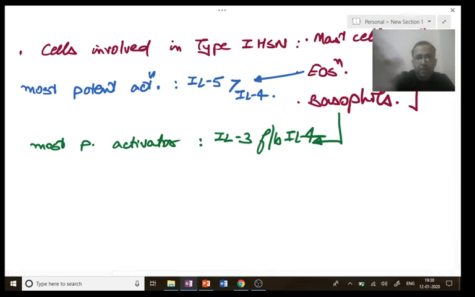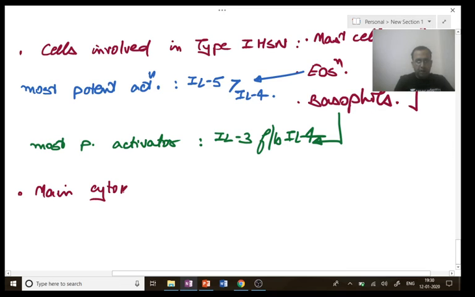Next, main cytokine which plays a role in fibrosis.